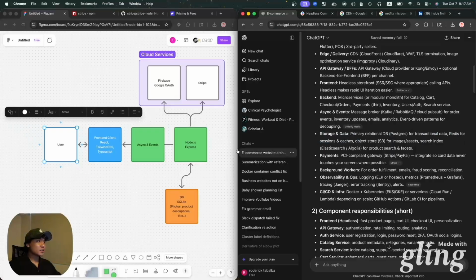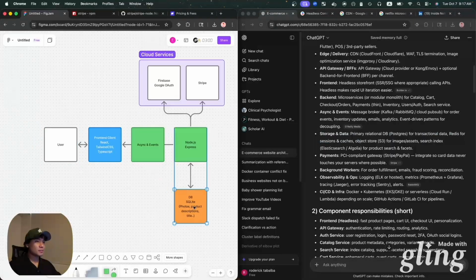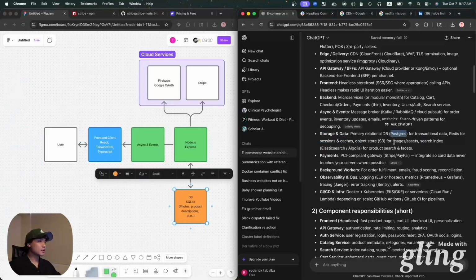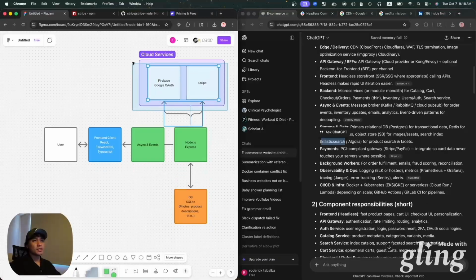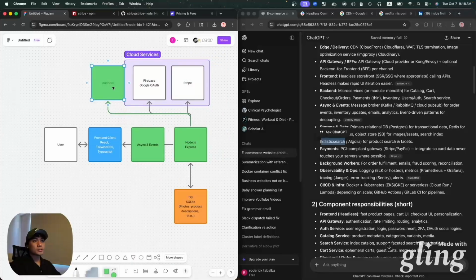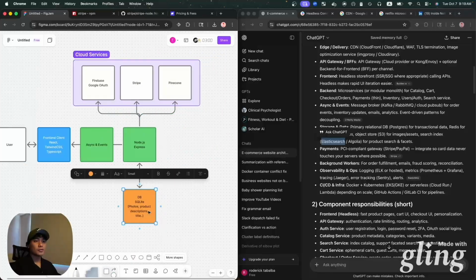Yeah. So storage and data, we have a database here. I'm using SQLite. They are suggesting to use Postgres, Redis for sessions and caches, S3 for the image assets, Elasticsearch for searching. Another thing that we can do is take advantage of AI to do better searches, to do semantic searches. So the products and titles and descriptions that you're storing on your database, what you can do is turn those titles and descriptions into some kind of numerical representation.